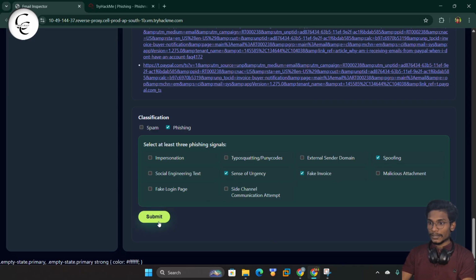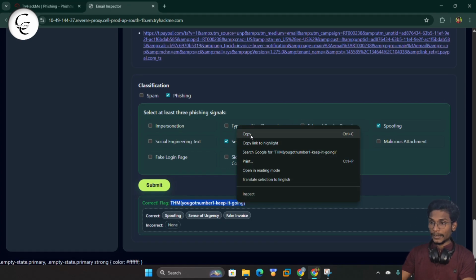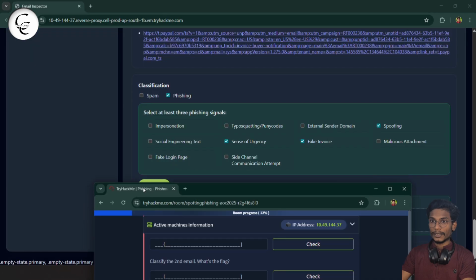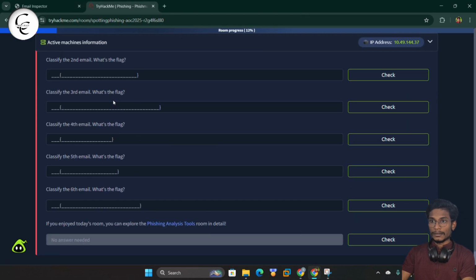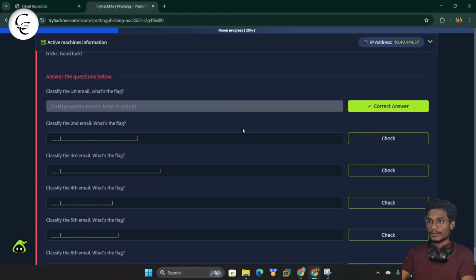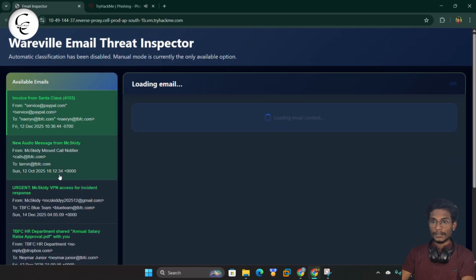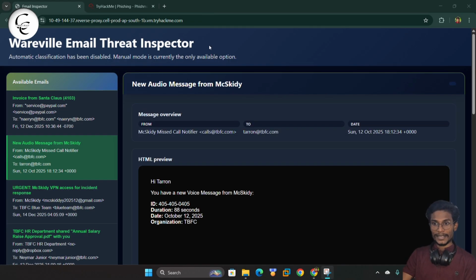So now we will submit our first flag. So we can simply copy this flag from here, and paste it here. So let's give a check. So guys, this is correct. Now classify the second email. So we will check our second email. So it's loading. Guys, here we can see we have our second email, and this is from MaxKD missed caller notifier.